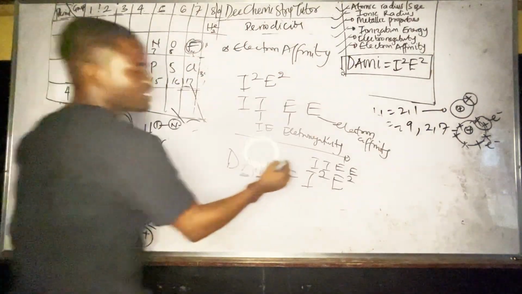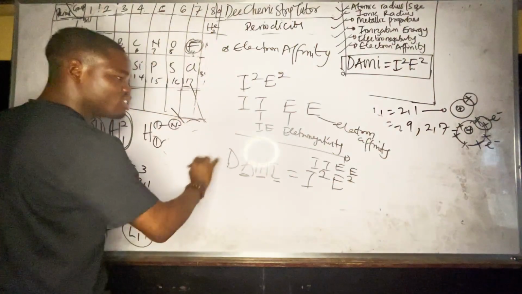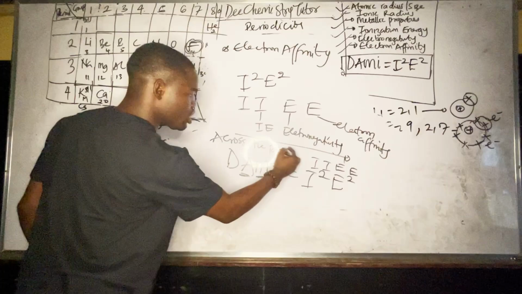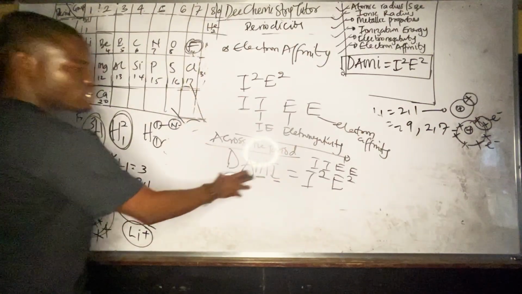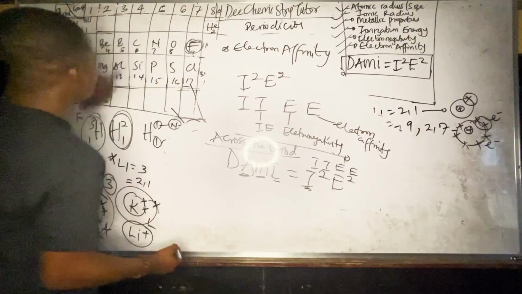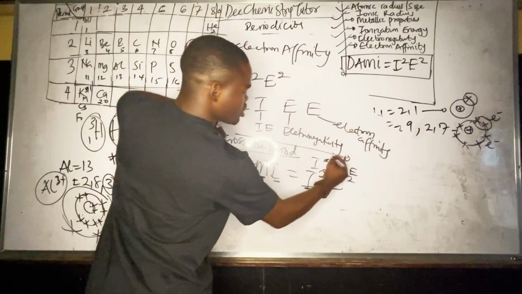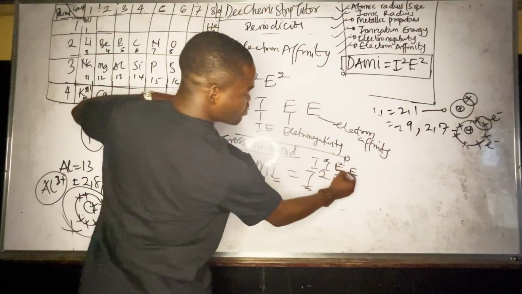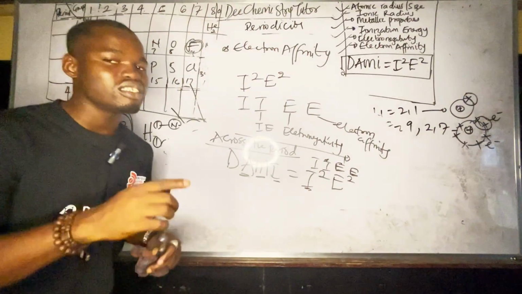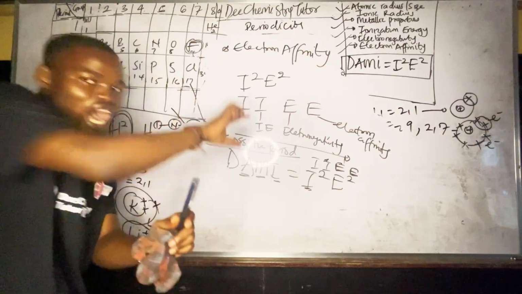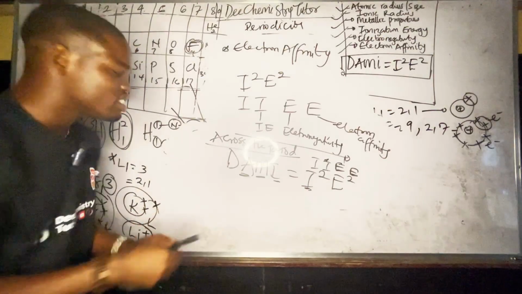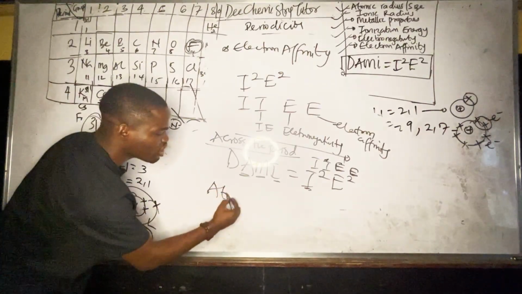What are the things that increase across the period? Don't forget, the 2 is always across the period. So across the period, what are the things that increase? Ionization energy, electronegativity, and electron affinity. Those are the things. But what is the thing that increases across the period and also increases down the group? What is it? Atomic number.